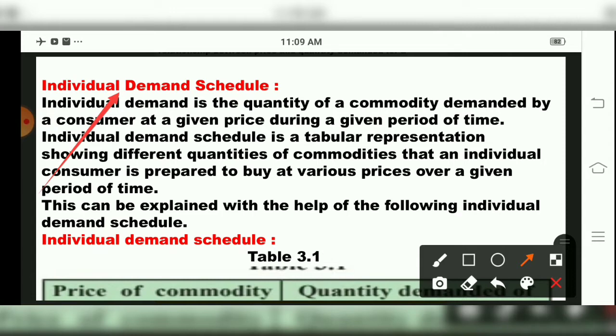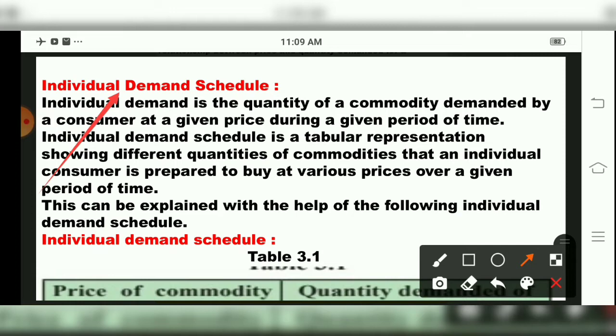So the individual demand schedule is a tabular representation, children, showing different quantities of a commodity that an individual consumer is prepared to buy at various prices over a given period of time. This can be explained with the following individual demand schedule.